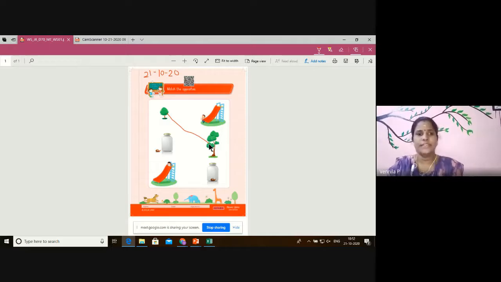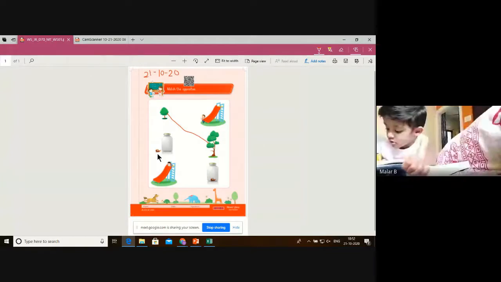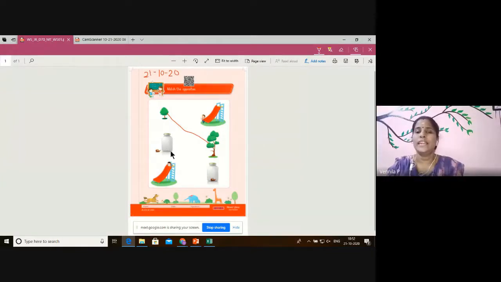What do you see here? You see a jar, right? We played the position game, right? Yes or no? See here, you can see the snail also. Where is the snail? The snail is outside the jar. But here, the snail is inside the jar. So, what is the opposite here? In, out. Okay? So, this you have to match.